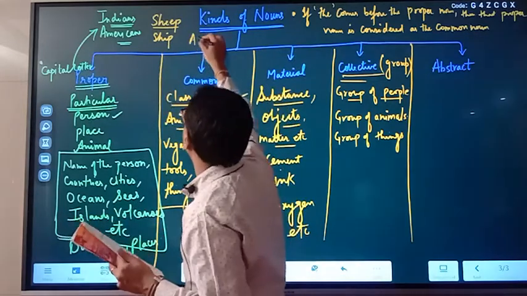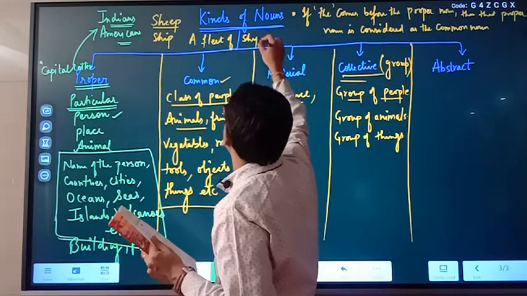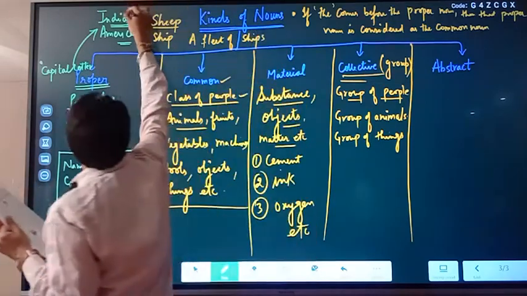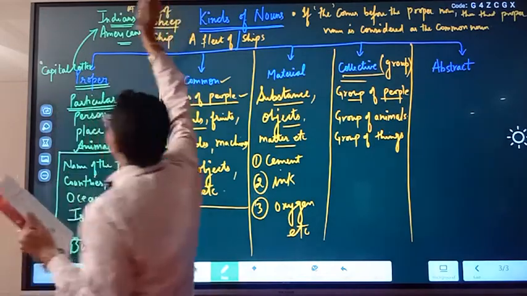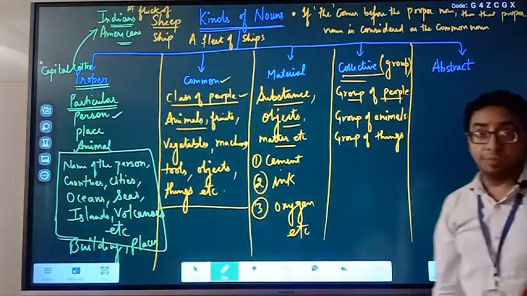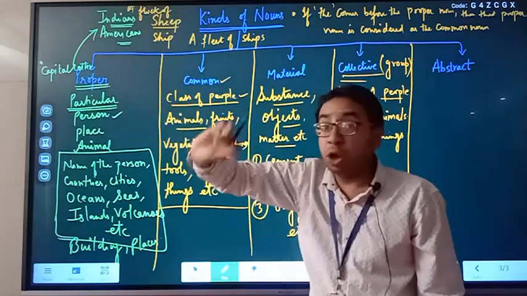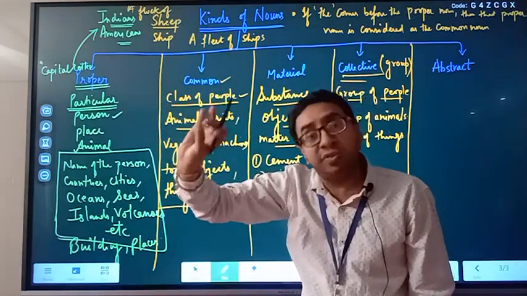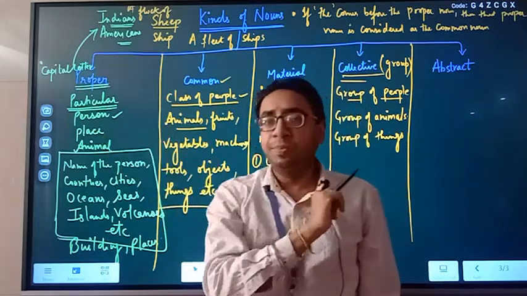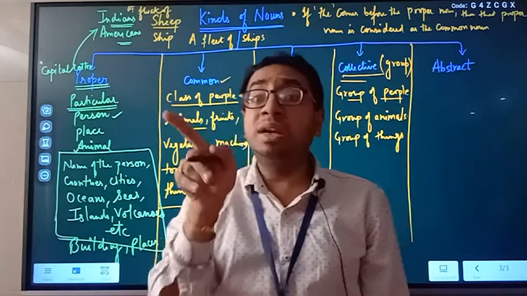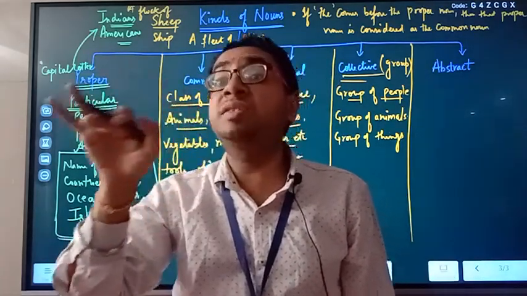So a fleet of ships, and here a flock of sheep. We call them sheep, not sheeps. Similarly, fish is fish. Once we say fishes, it means various categories. Do remember, the plural of fish is fish only.